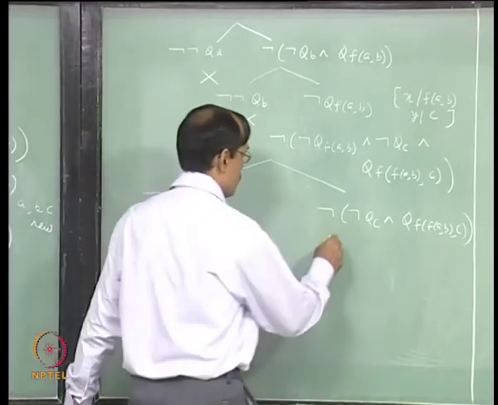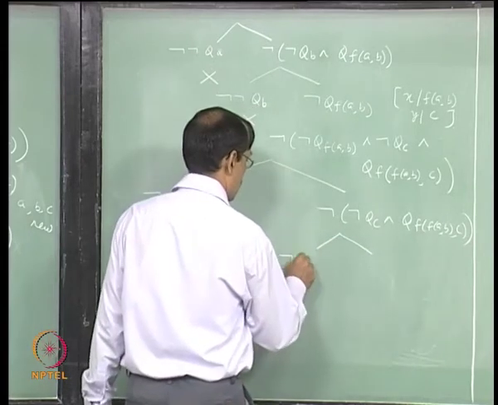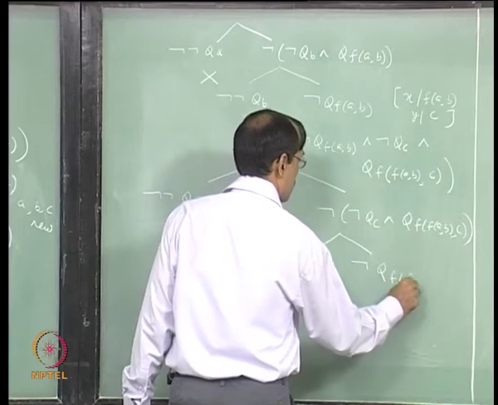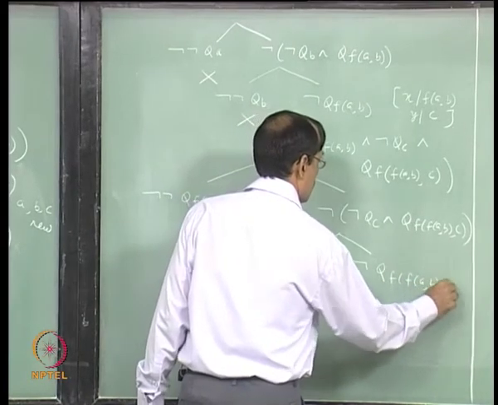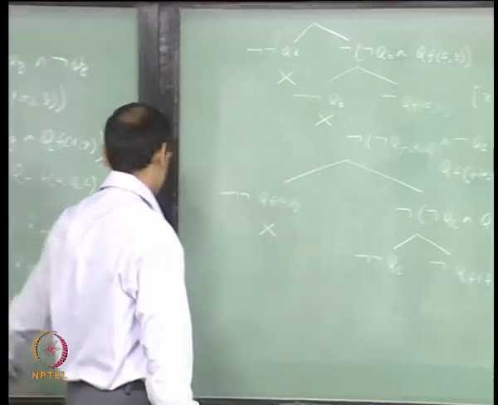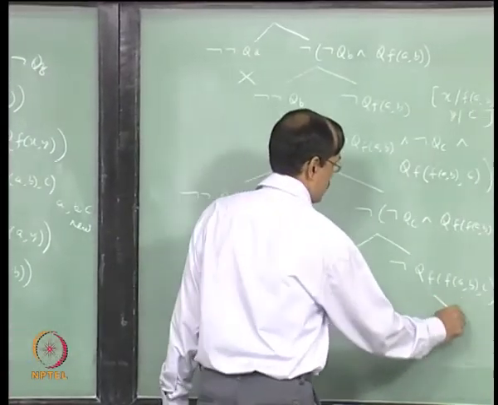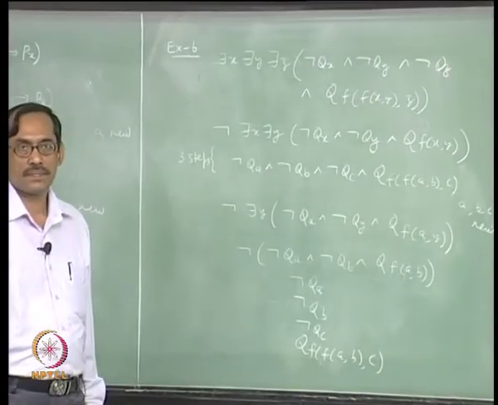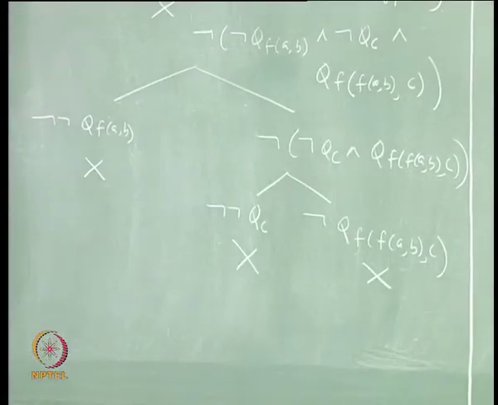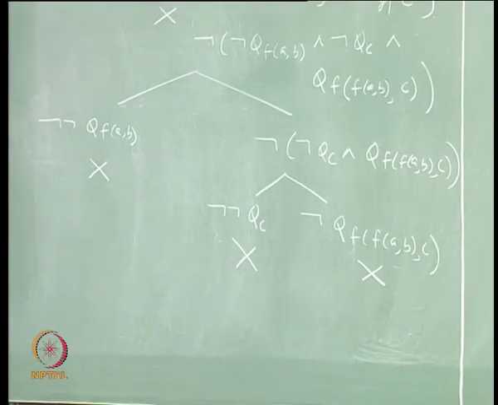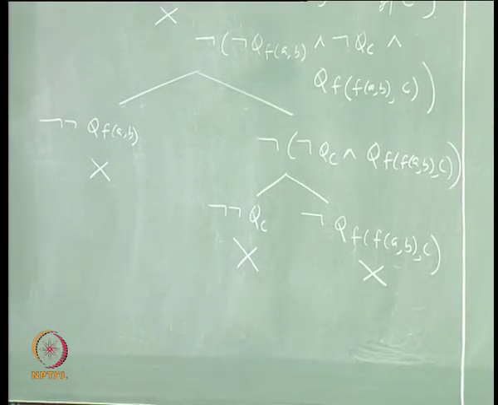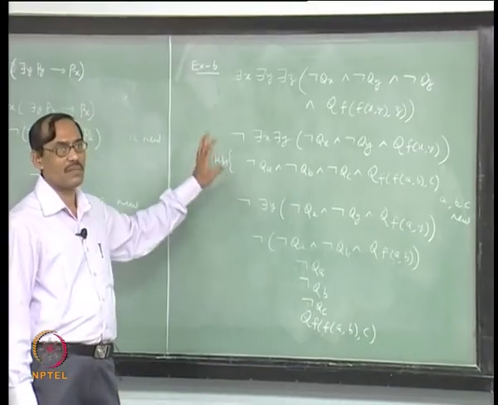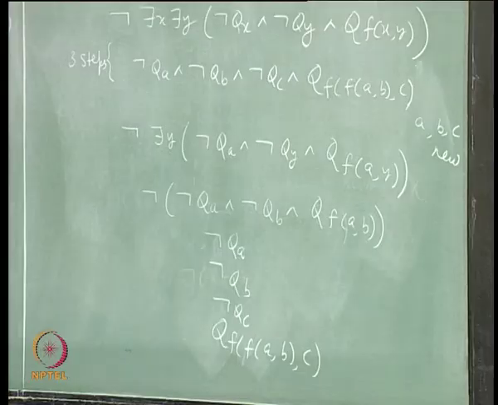Now, this gives rise to two branches again, not q c, not q f of a b c, and we have not q c. So, that closes, this also closes, right. So, see the meaning of reuse. In fact, by the rules we should write it, we are not rewriting it, we know it is universal. So, we will try to reuse it.